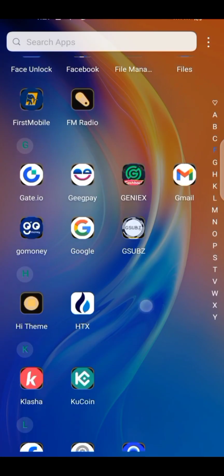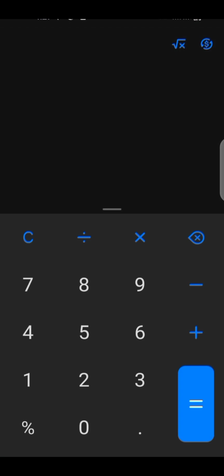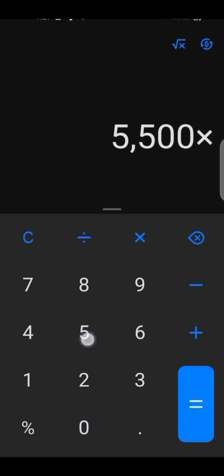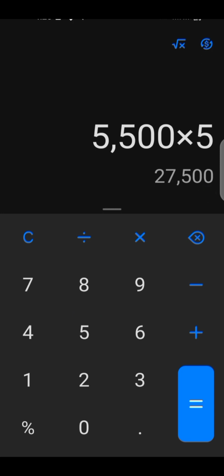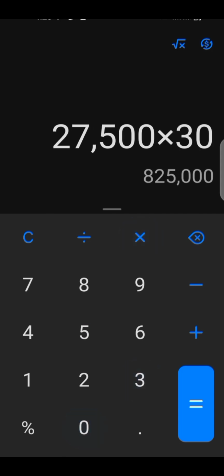You know, Geegpay is actually a good platform that you can use to make money, so you don't need to panic about it. It's very legit. I think I've shown you my transactions I've been doing with Geegpay. So let me show you something here. 5,500: if you go this like 5 times, you will be making 27,500 naira. Imagine going like 27,500 times 30 days, you are making 825,000 naira every single month. So this is actually profitable. You just need to be looking into the market and try out your analysis the same way I'm showing you.